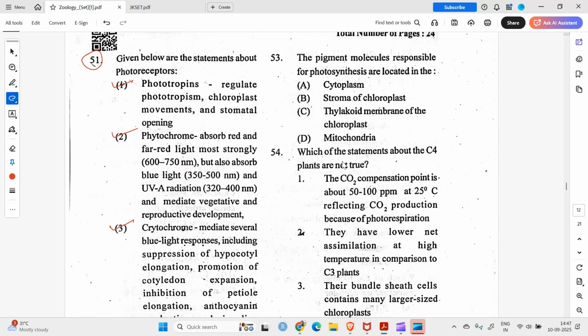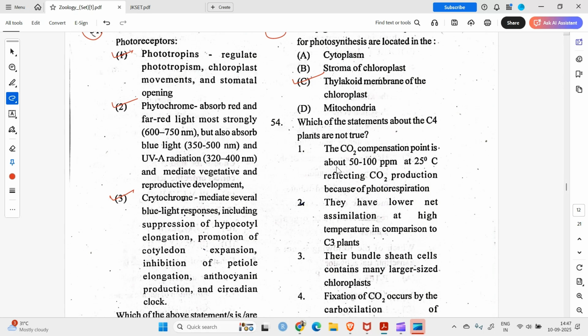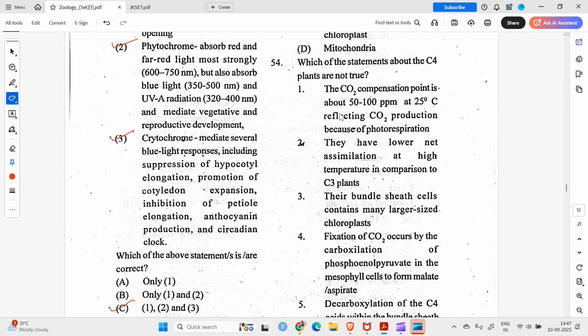And moving on to the next question. The pigment molecules responsible for photosynthesis are located in the thylakoid membrane of the chloroplast. Okay. Question number 54. It says, which of the statements about C4 plants are not true? Okay, about C4 plants.